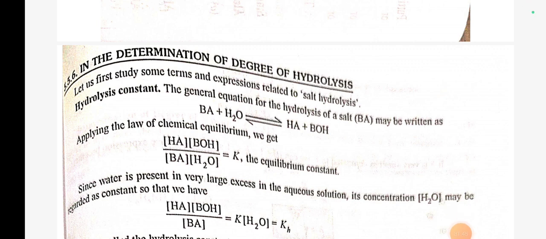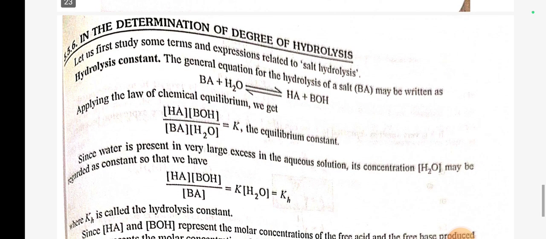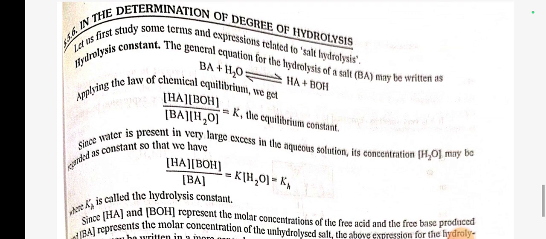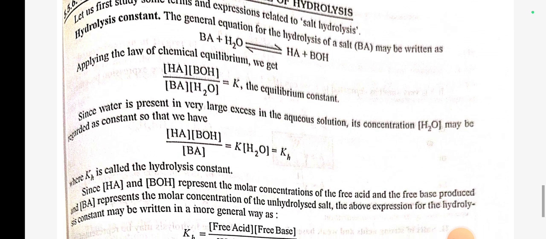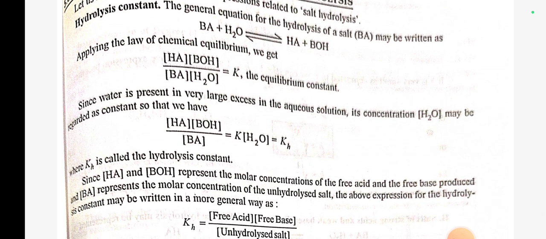Number 6. Determination of degree of hydrolysis. Let us first study some terms and expressions related to salt hydrolysis. Hydrolysis constant. The general equation for the hydrolysis of salt BA may be written as BA plus H2O gives HA plus BOH. Applying the law of chemical equilibrium, we get [HA][BOH] by [BA][H2O] is equal to K, the equilibrium constant. Since water is present in very large excess in the aqueous solution, its concentration [H2O] may be regarded as constant, so that we have [HA][BOH] by [BA] is equal to K[H2O] is equal to KH, where KH is called hydrolysis constant.